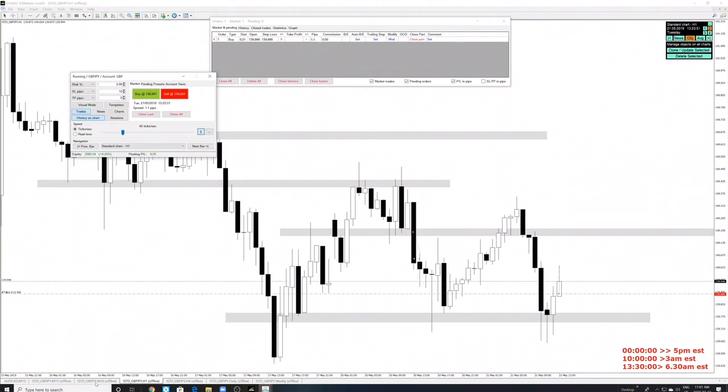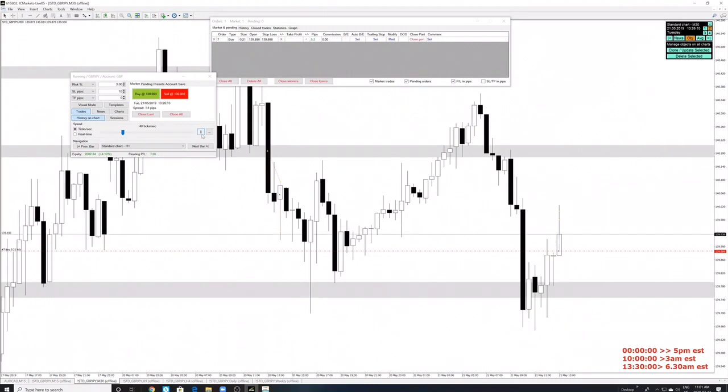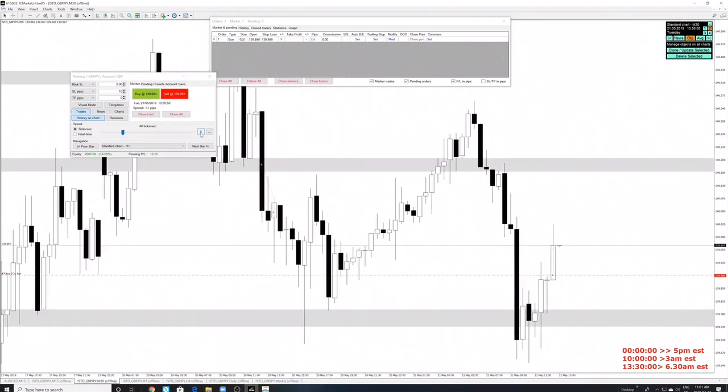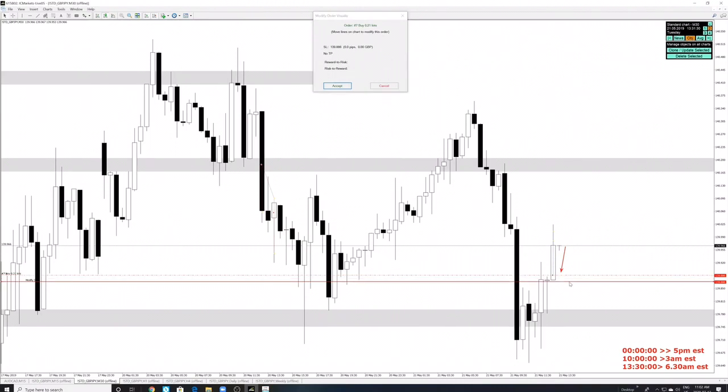So yeah, I think this is good, and I also think that this is really very, very important, right? Now since this 30-minute candle closed with no wick at the bottom, this means that maybe the next candle can come down and stop us out, right? So I think it's going to be a good idea to maybe move the stop a couple pips below the 30-minute candle. You know, in this case, we're losing $4.